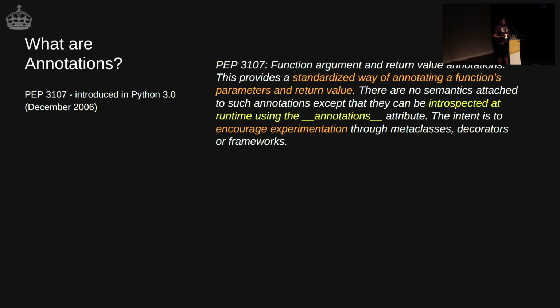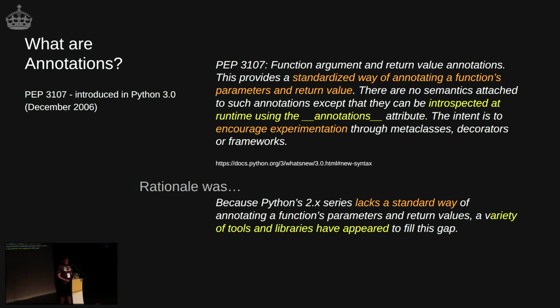And it was actually a bit of a punt, really, in a sense. It's like, oh, we're not going to put any formal semantics in here about how to do it. We're just going to let you do it and then see what happens. The idea is that we want people to innovate and encourage experimentation here. And so the rationale was that actually loads of people are already doing this. You might remember the various different types of docstrings that you got to use years and years ago.